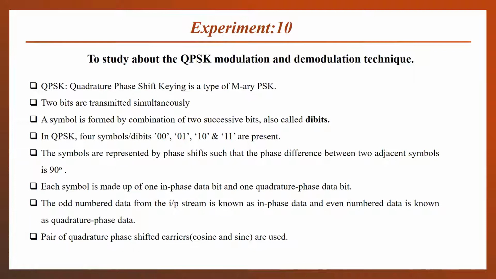So we will collect the odd number data bits and we will term them as in-phase data. And for the even positioned data bits, we will call them quadrature phase data. So a pair of quadrature phase shifted carriers are used. That means two carrier signals are used: cosinusoidal and its quadrature phase shifted form. That means the 90 degree phase shifted form of the cosinusoidal signal is the sine signal. So both carriers, the cos signal and the sine signal, will be used for the modulation. So it is called quadrature phase shift keying.